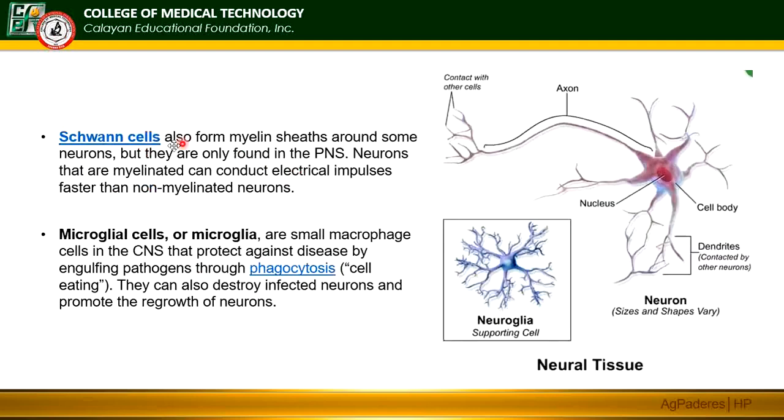Schwann cells also form myelin sheaths around some neurons, but they are only found in the PNS. Neurons that are myelinated can conduct electrical impulses faster than non-myelinated neurons.